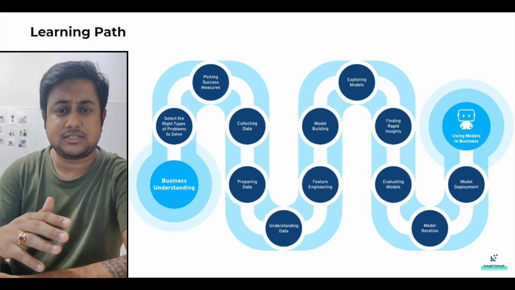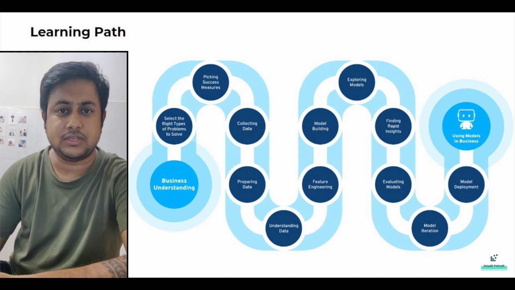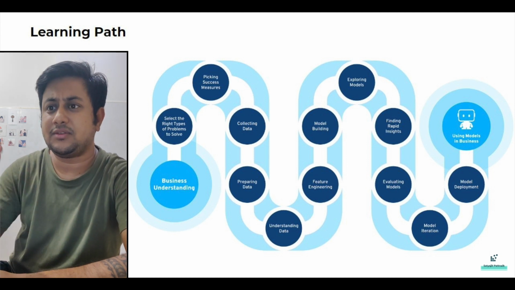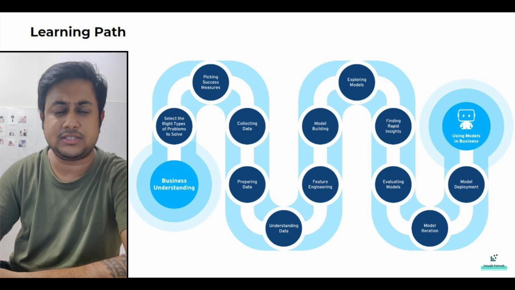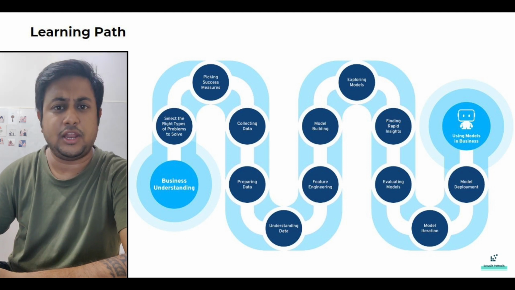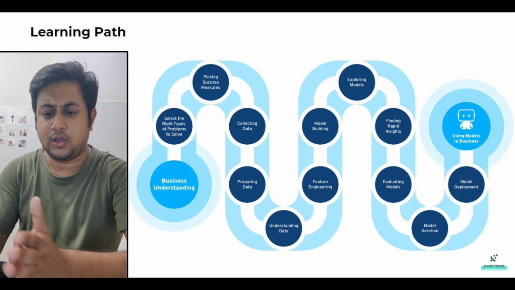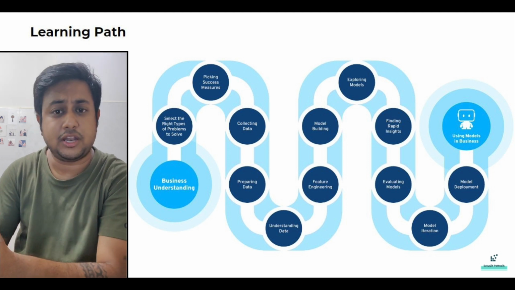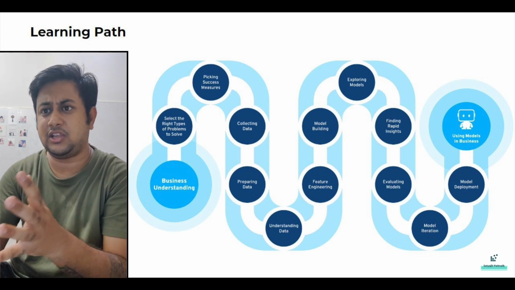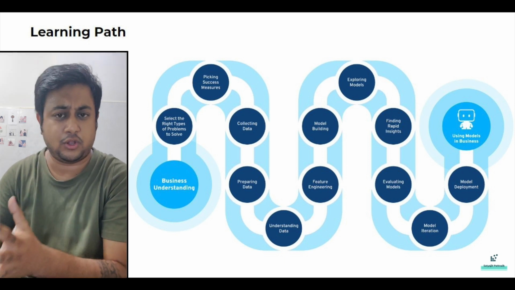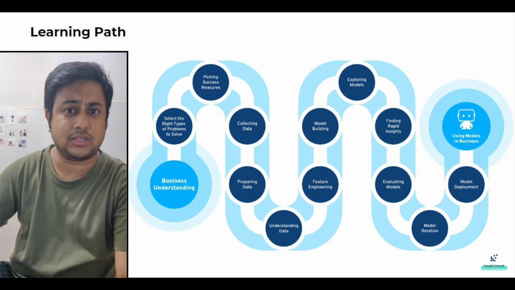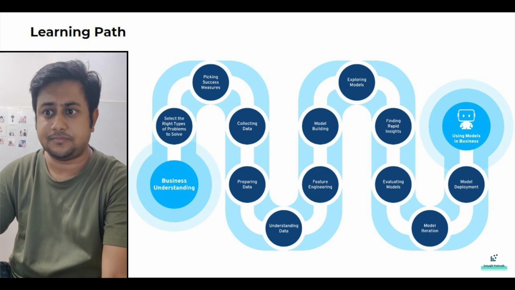After these steps are done, we go to the model building phase. That's basically where you build your first model. Exploring models, finding rapid insights, and evaluating models are basically your testing phase, where you evaluate how your model is behaving with this particular data. Now let's change the data. Let's see how the model behaves on unseen data. These kinds of mix and match you do. So that's your exploring models, evaluating models, and all those things. That's where you try your models with various classifiers or various algorithms and see how your model performs.